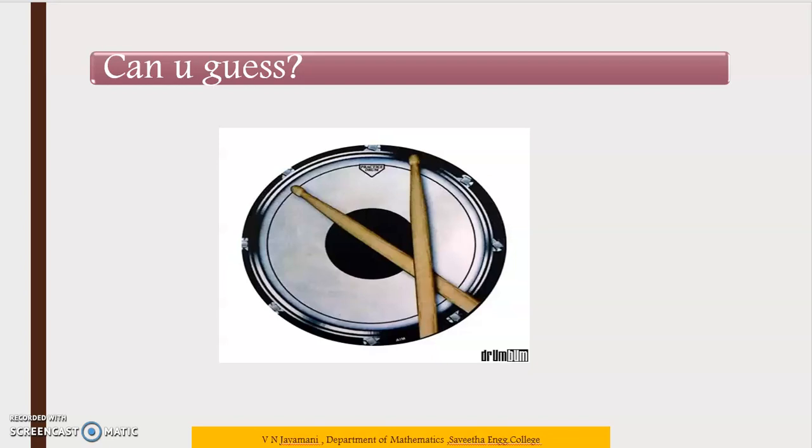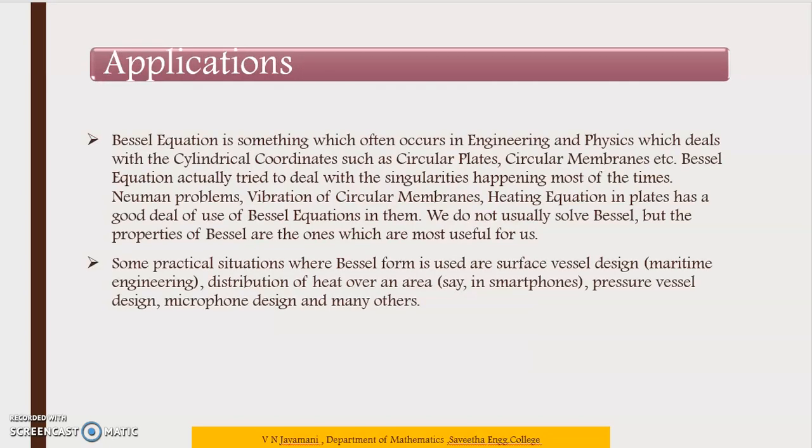Listen, can you guess what this is? Yeah, we all know this is a drum. If you beat the drum in the center, we will get some sound. That sound, the vibration it produces, spreads from all over the drum. That vibration is caused by using the Bessel function. So we are going to see the application of some Bessel function.